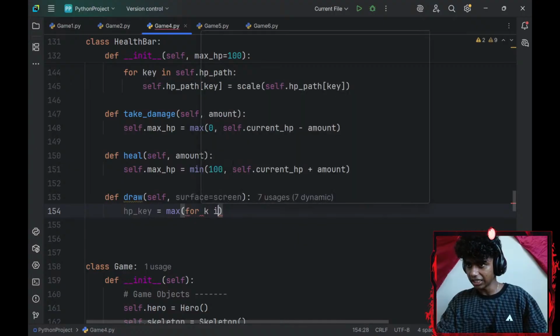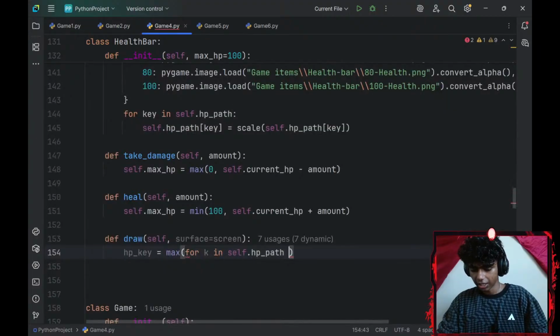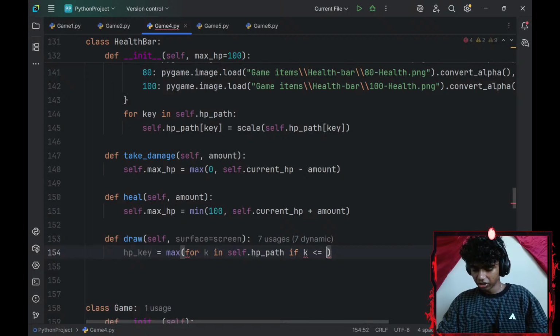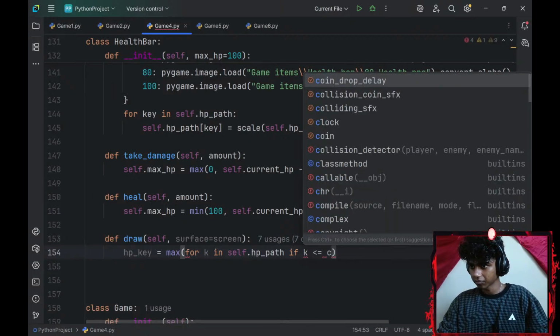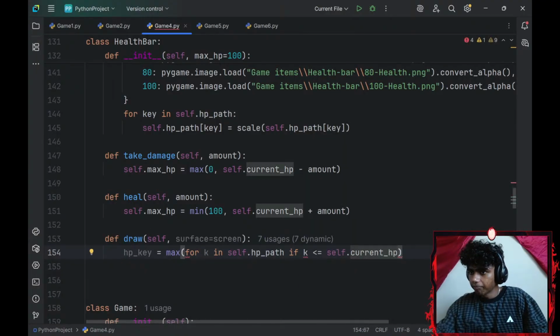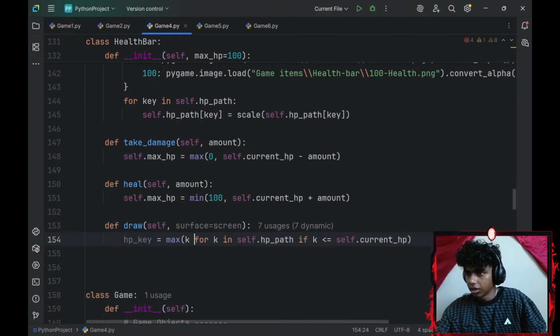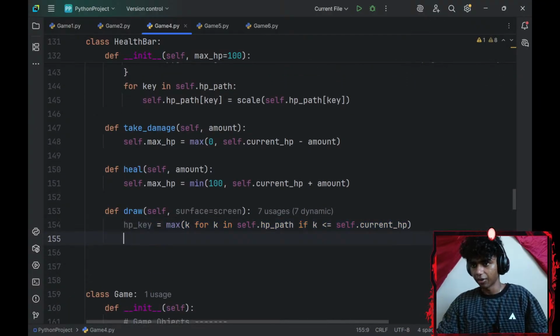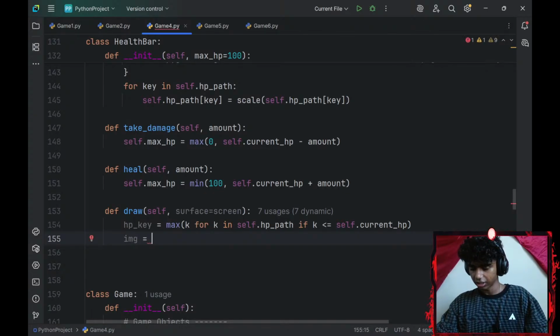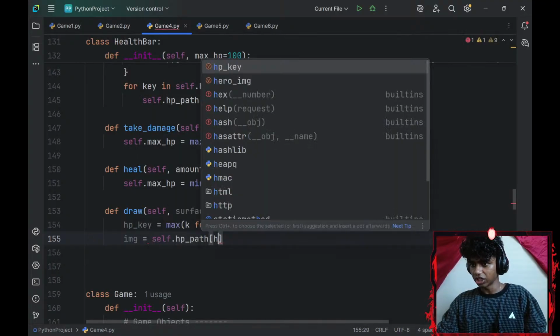So for every key in my self.hp_path dictionary of HPs, if my k is less than or equal to my self.current_hp, I will return k. I'm still getting used to this, but this is how it works. And then I'll create an image variable, equal to my self.hp_path at index of my hp_key.